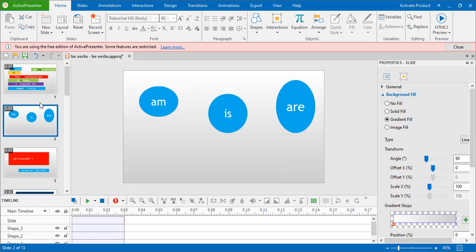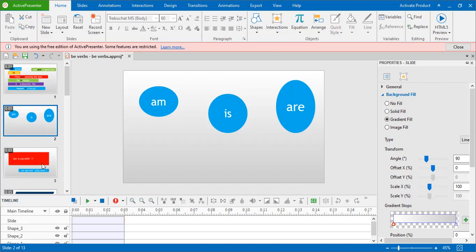Now, these are the be verbs. Here: am, is, are. These are the be verbs. As grade 5 students, you have to learn these be verbs. Am, is, are.